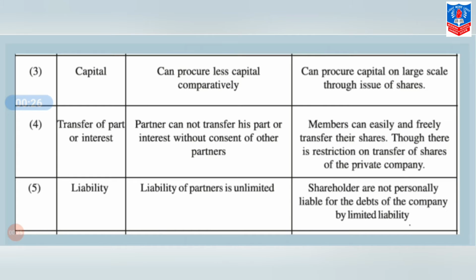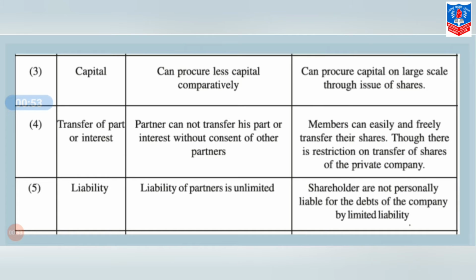A partner cannot transfer his part or interest without the consent of other partners, while in a company, members, that is shareholders, can easily and freely transfer their shares, though there is restriction on transfer of shares of a private company, but public company members can easily transfer their shares.